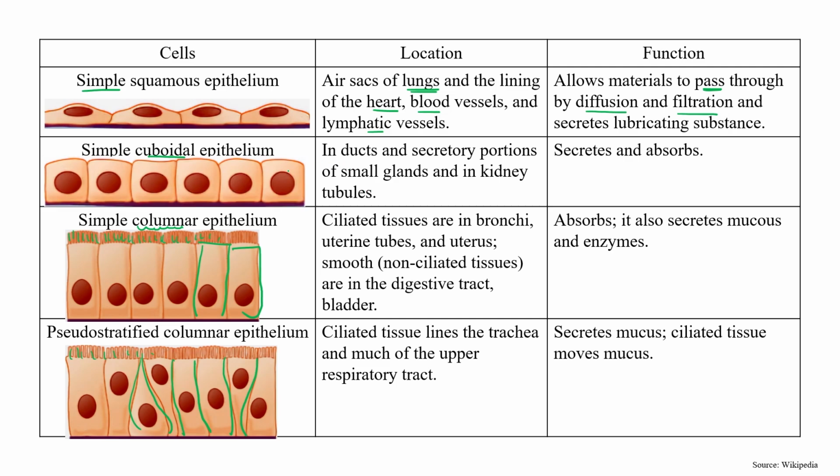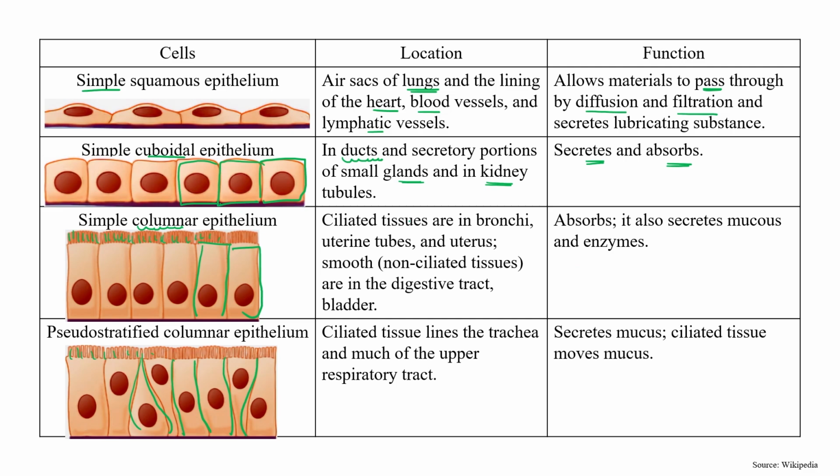If the cell type is cuboidal in shape, as we have just discussed, this type of layer is present in the ducts or in the kidney. Okay, so these are present in the ducts and secretory portion of a small gland and in the tubular area of the kidney. So this is also involved in secretion and absorption.